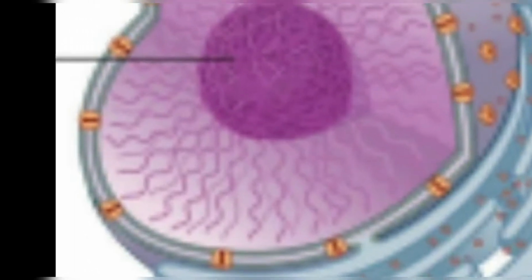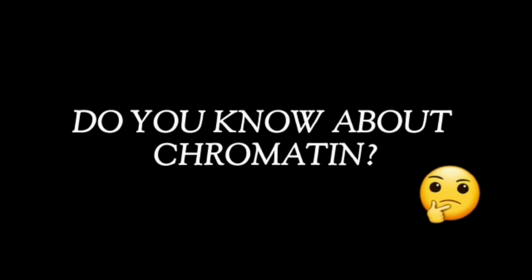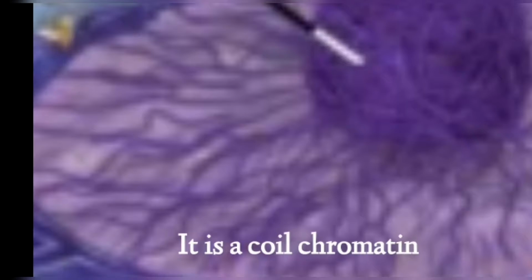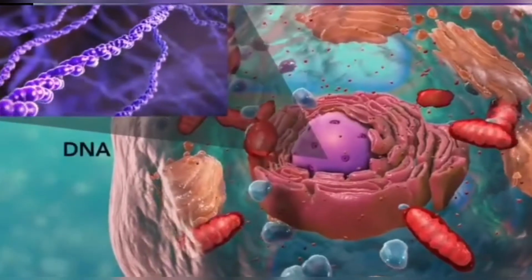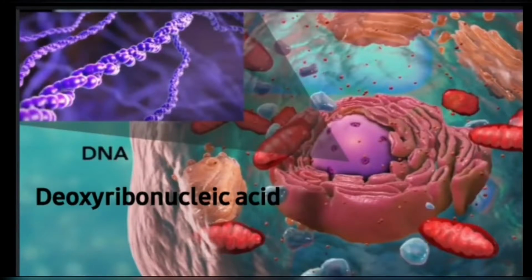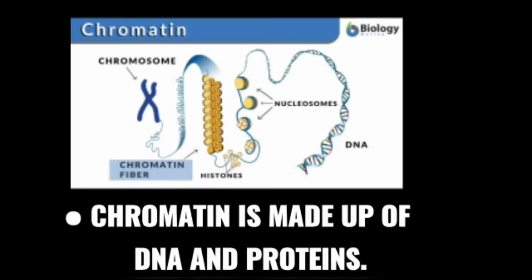You can see some thread-like structures in the nucleus. These are called chromatin. Do you know about chromatin? If we look closely at this thread-like structure, it is coiled chromatin. The structure of this thread is called DNA. The full form of DNA is deoxyribonucleic acid. So it can be said that chromatin is made up of DNA and proteins.